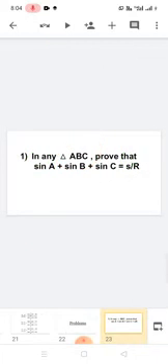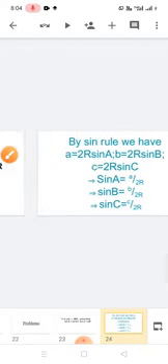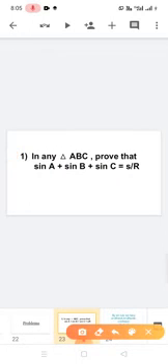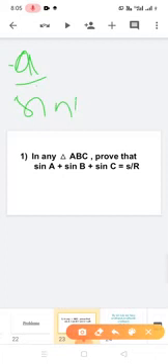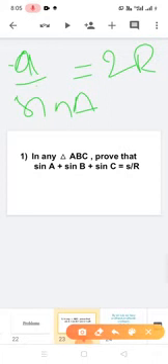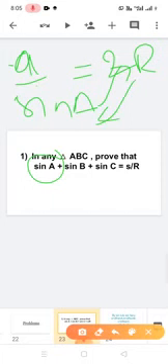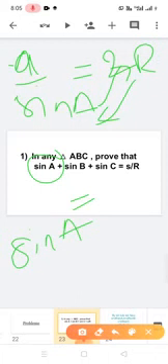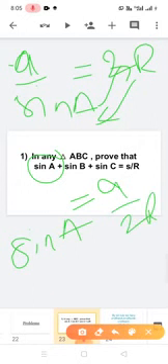So now we have to see the answer here. First of all we have to know about the sine rule. What is our sine rule? a by sine A is equal to 2R. In this question we are observing sine A, so we have to find sine A. Moving this one to this side, sine A is equal to a by 2R.